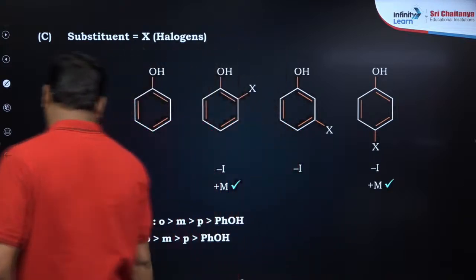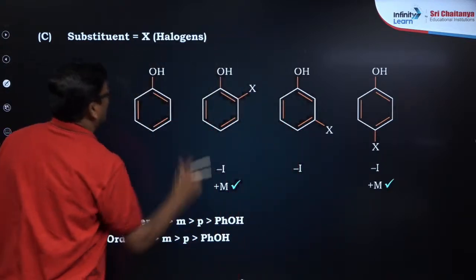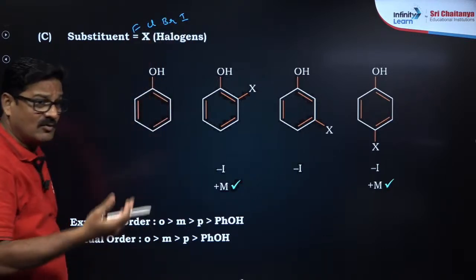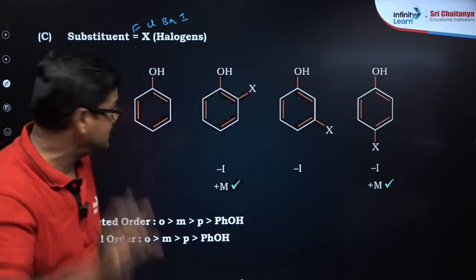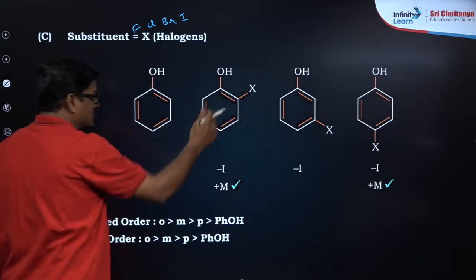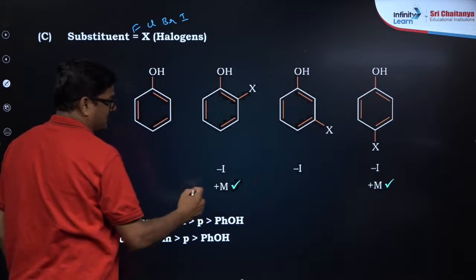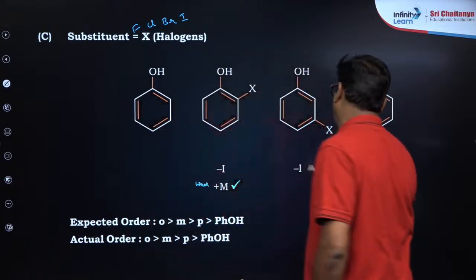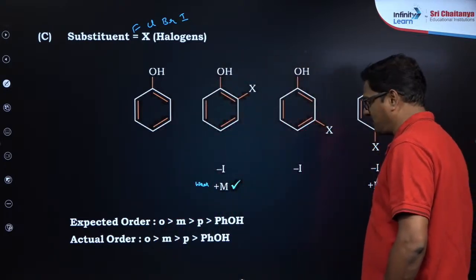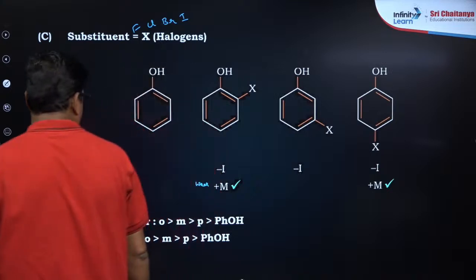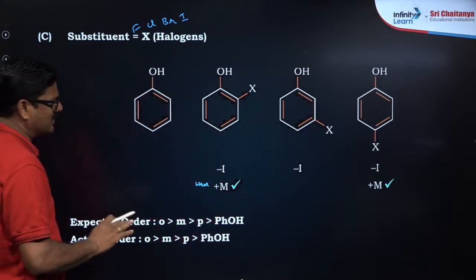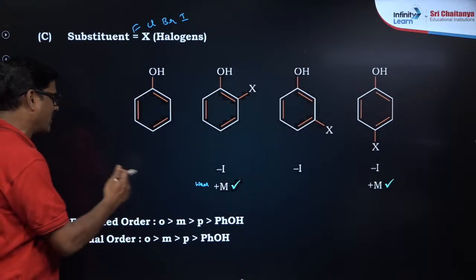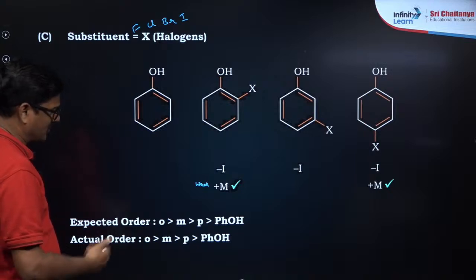If a halogen is there on phenol, मान लो halogen, chlorine, bromine and iodine, let it be fluorine, they have minus I effect, strong minus I effect. So at the ortho position, it has strong minus I effect and weak plus M effect. It is a weak plus M effect, and it is minus I effect. Okay, so I just want to say that if you consider the inductive effect, it doesn't matter. So it is going to be ortho greater than meta greater than para, and all are more acidic than phenol.